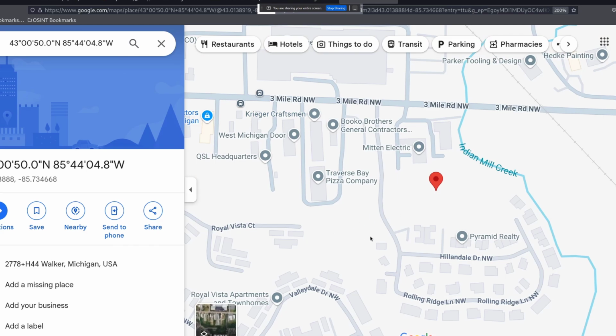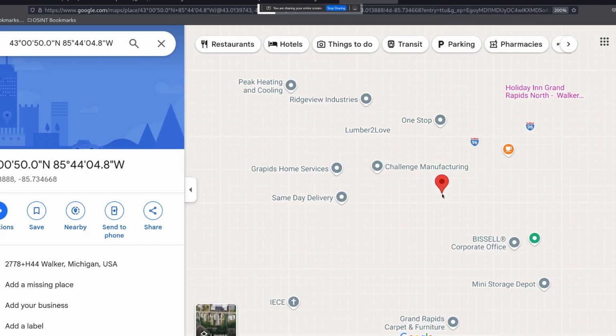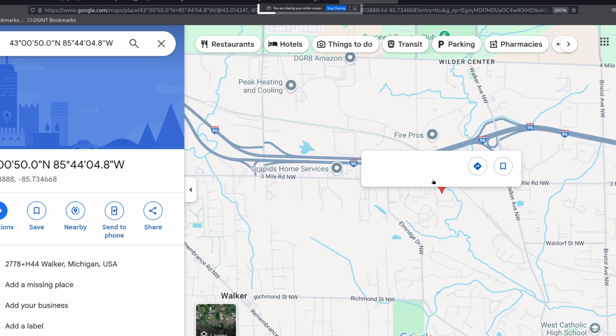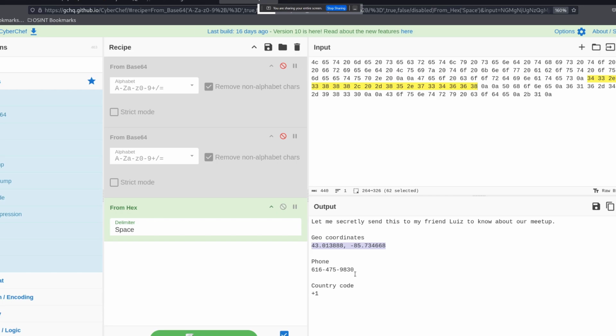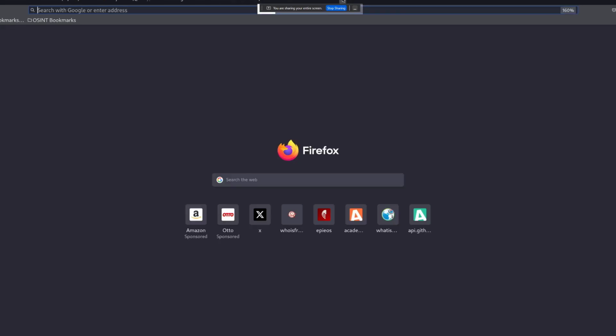So it's in Michigan, USA. I'm going to keep this tab open because we might need it to verify some other information. We can also see a phone number with a country code.